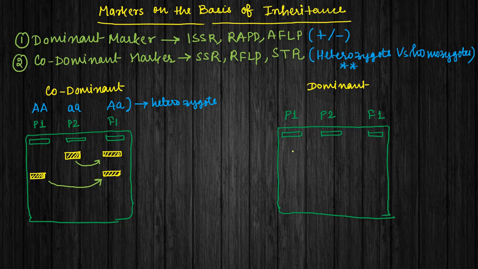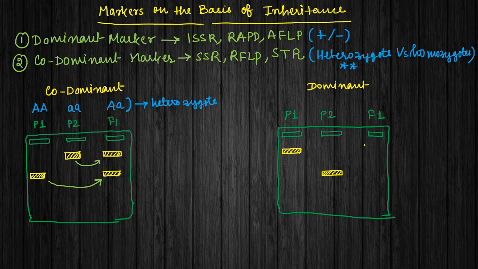So let's assume that parent 1 is having a band at this location, and parent 2 is having one band at this location, just like the previous one, we have just shifted the position of the band. This is just one hypothetical example, or a consideration to make you understand how this dominant marker works.